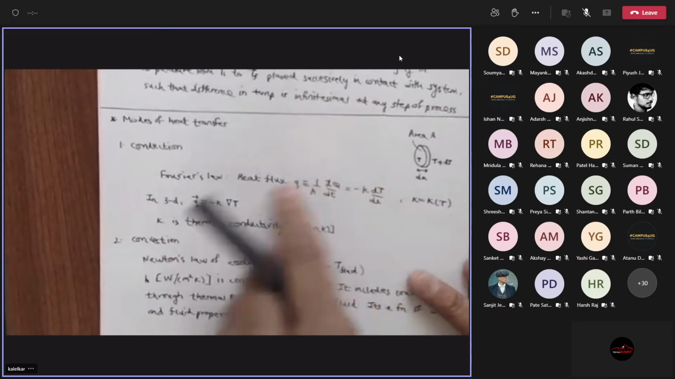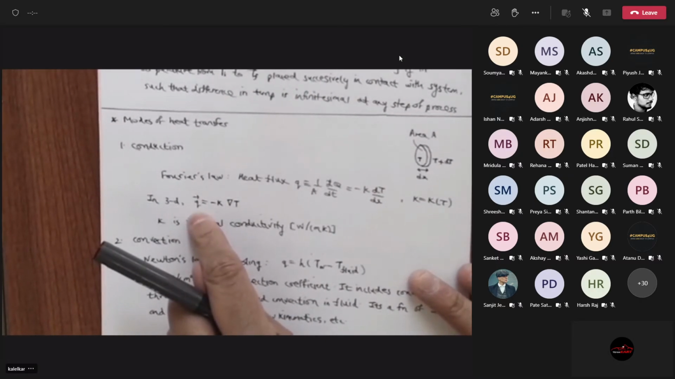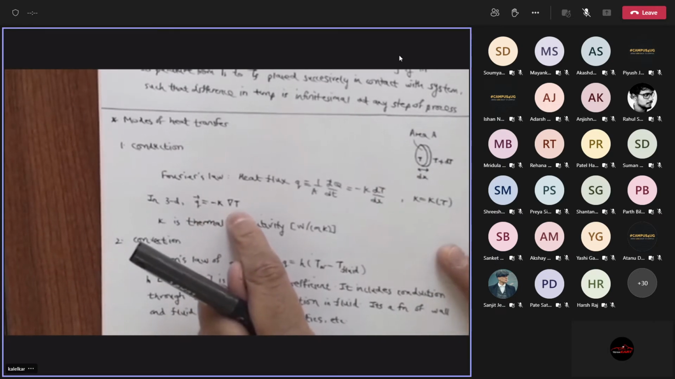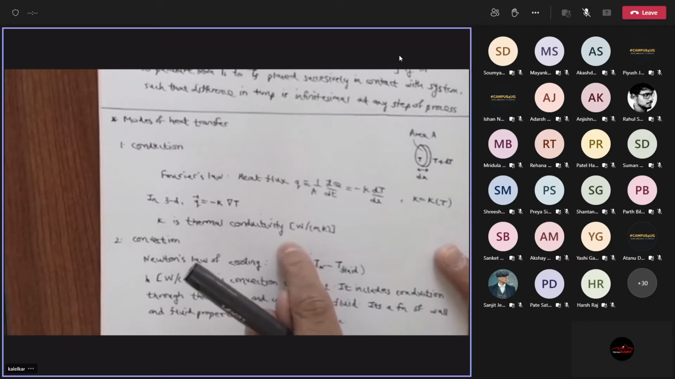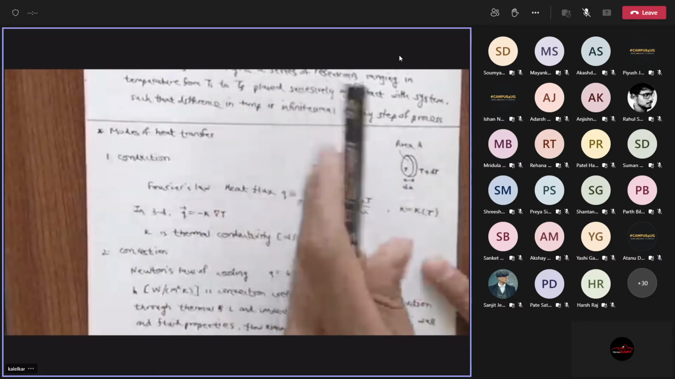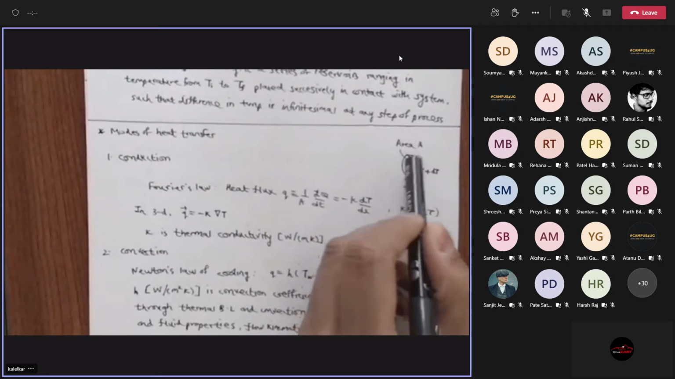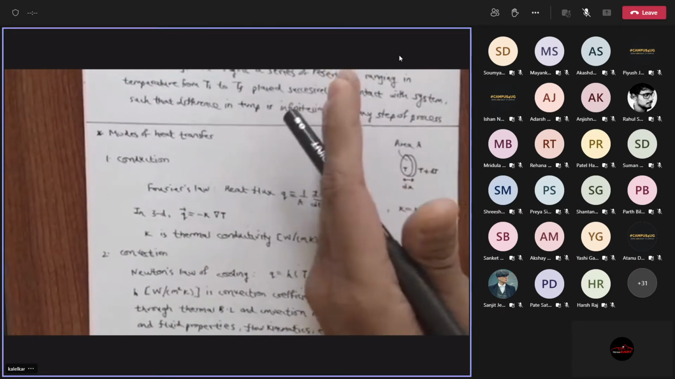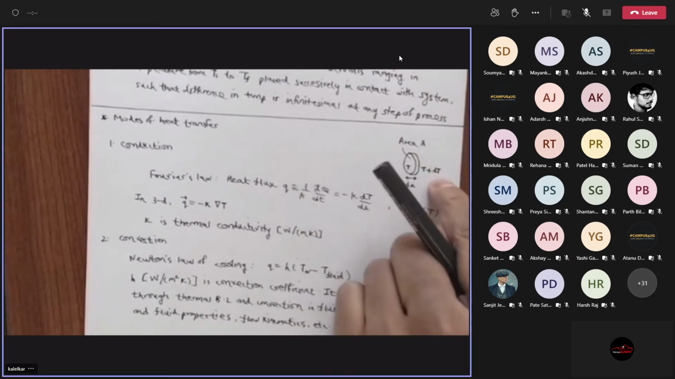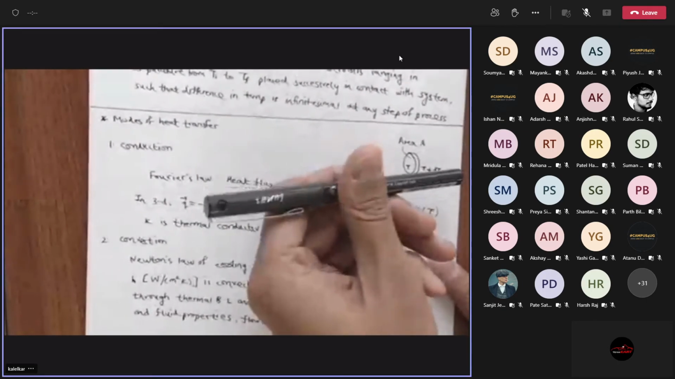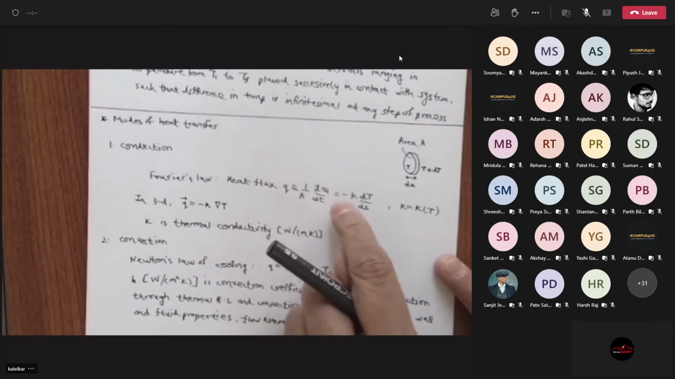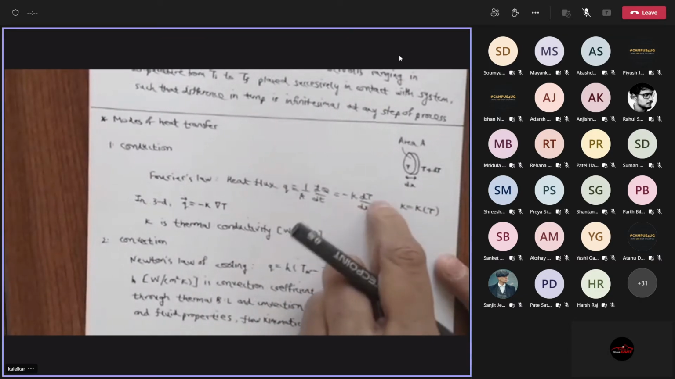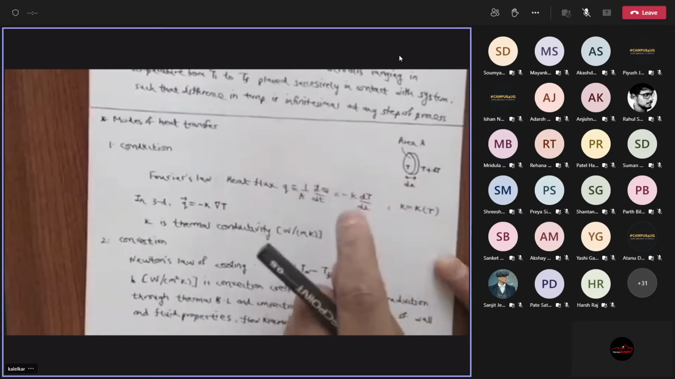In 3 dimensions, you can generalize this and write a heat flux vector, which is minus k times the gradient of the temperature. Here it was just the single derivative; here it's a gradient. And k is the thermal conductivity. So this is heat flowing in the perpendicular direction. Take an area element of thickness dx. One face is at temperature T, the other face is at temperature T plus dT, and heat is flowing normal to the face. So what is the heat flux? The heat flowing per unit time per unit area. That is minus k times the derivative of temperature, the change in temperature.